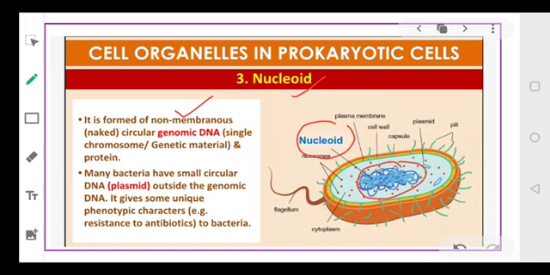Now many bacteria have circular DNA as well. Like here you can see only the nucleoid structure, but in addition to the nucleoid, certain bacteria, like this one, have some circular DNA present, and this circular DNA is referred to as the plasmid. The presence of plasmid gives some unique phenotypic characters, like it provides resistance to antibiotics in bacteria. So it makes the bacteria survive in a medium which contains antibiotics.